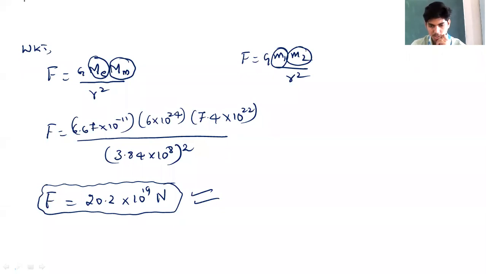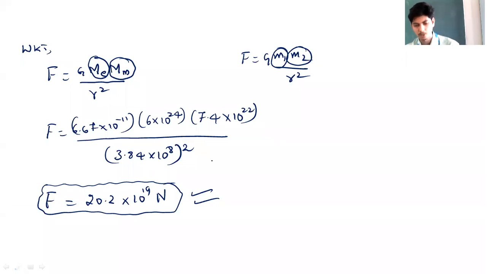Is this problem clear? This kind of problems can be expected. Simplify correctly, it comes out to be 20.2. There may be some changes in the decimal, but this 20 should come. 20 into 10 to the power of 19 should come.